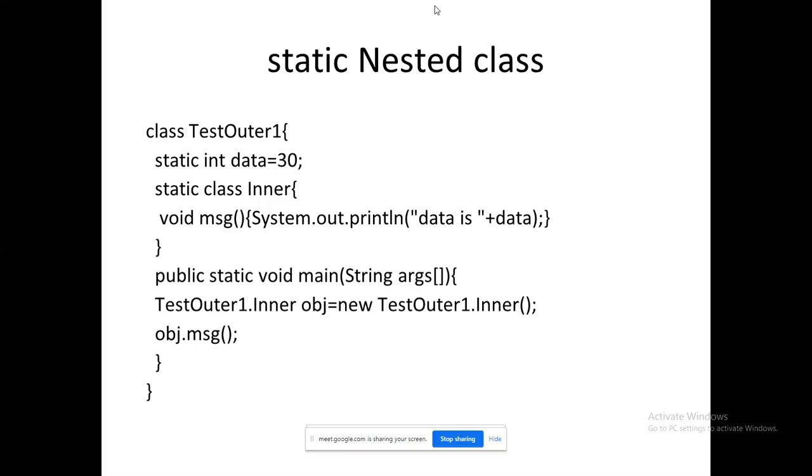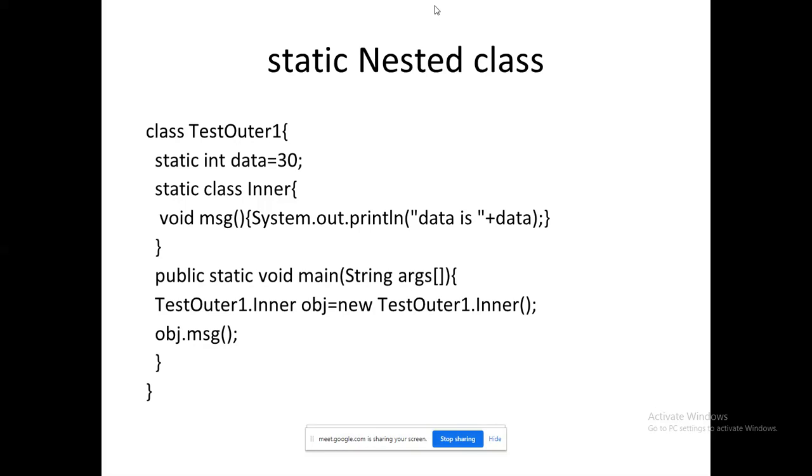That's it. So using the outer class object only, I am accessing the MSG. I have not created any object for the inner class, because the inner class is static. Please understand the point. As per our knowledge, to access the contents of a class we have to create an object.